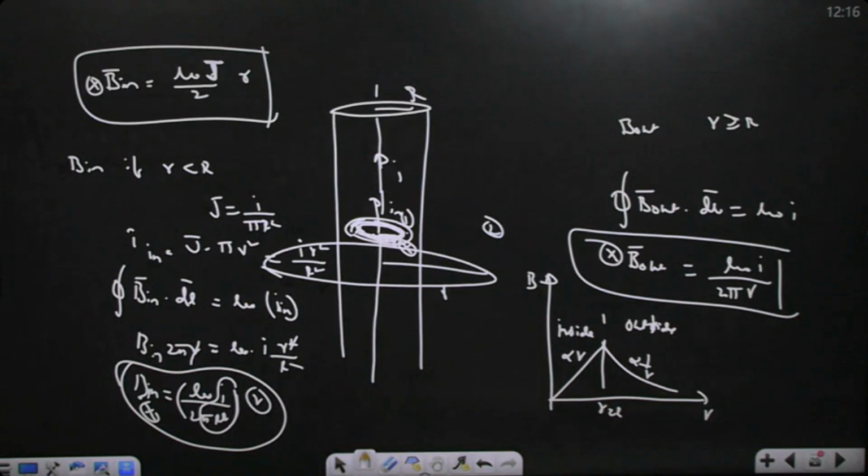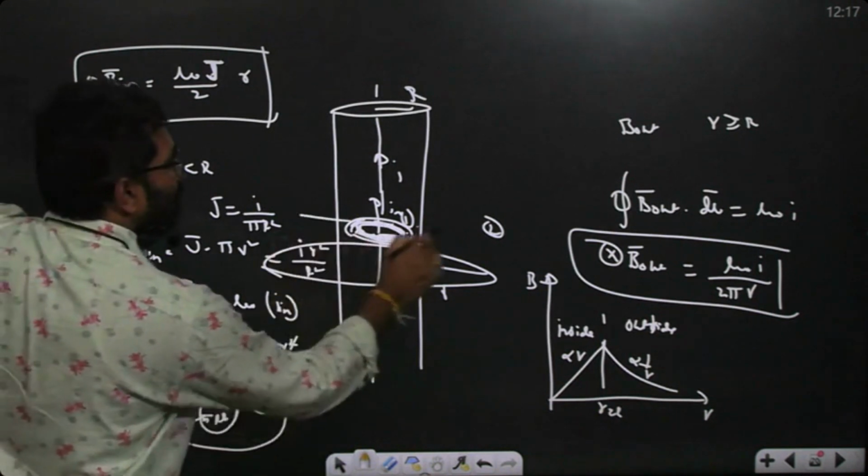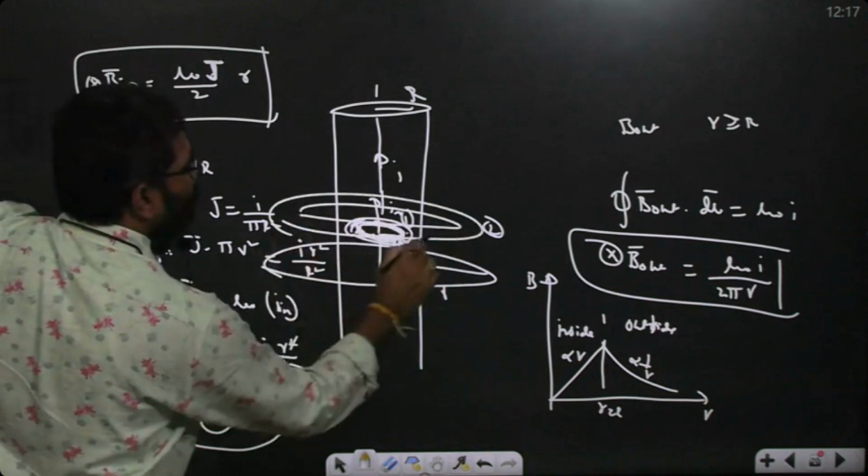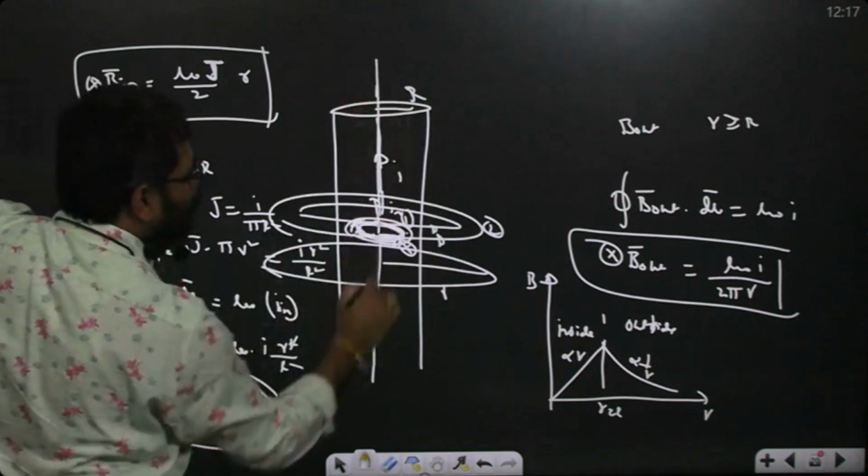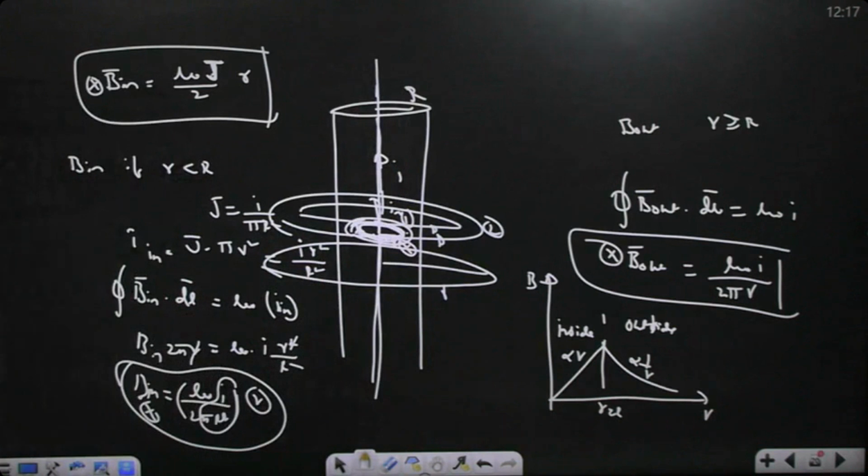If a hollow cylindrical shell is given, then since it is hollow, the field up to r is 0. After that, it varies inversely proportional to 1 by r. So the field is maximum just outside the conductor, just on the surface points only. So concentric magnetic field lines will be produced, and the center is on the axis of the cylinder.